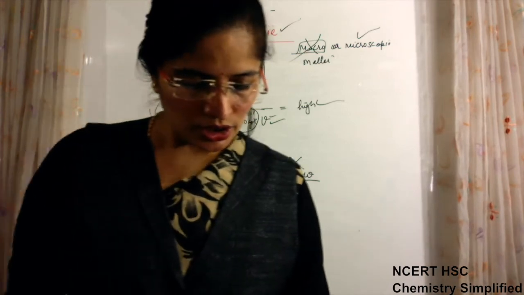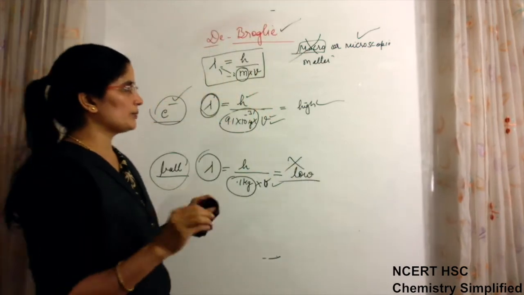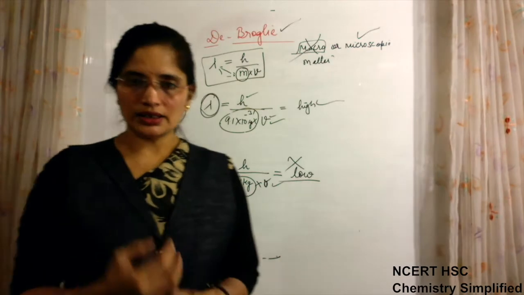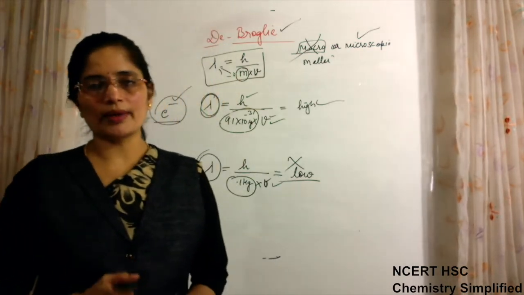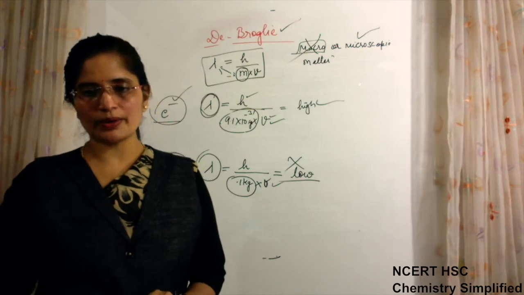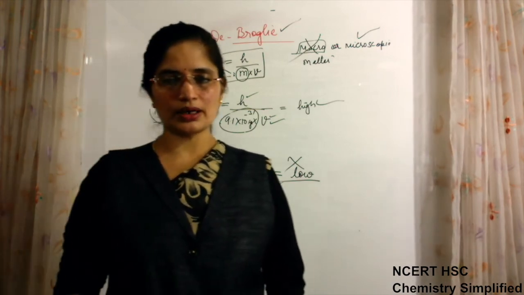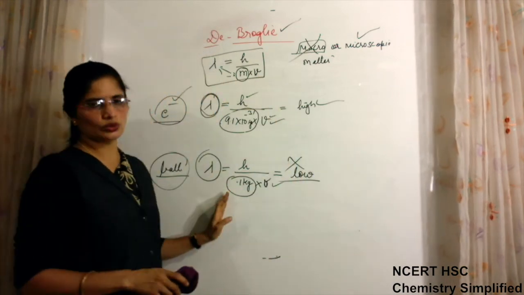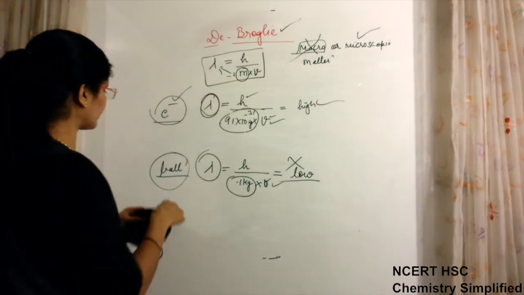Okay, so we only have to remember one line, that it is true that dual nature for matter also exists, but it is valid only for microscopic particles, not for macroscopic particles. Reason we have understood here.